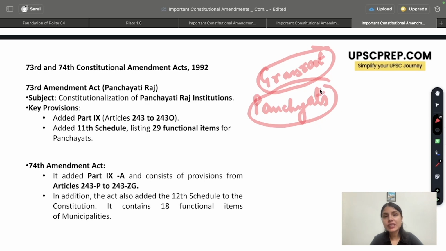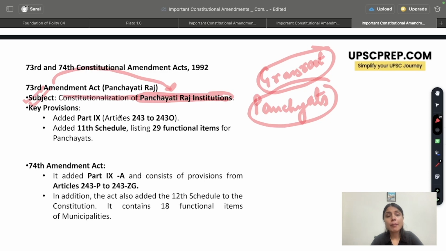However, what the 73rd and 74th Amendment Act did was constitutionalize the Panchayati Raj institutions, meaning now Panchayati Raj institutions were mandatory to be established as per the provisions of the Constitution. So, this can be a prelims line that the 73rd Amendment Act constitutionalized the Panchayati Raj institutions. They always existed, but they became uniform and it became constitutionally mandatory to have Panchayati Raj institutions.